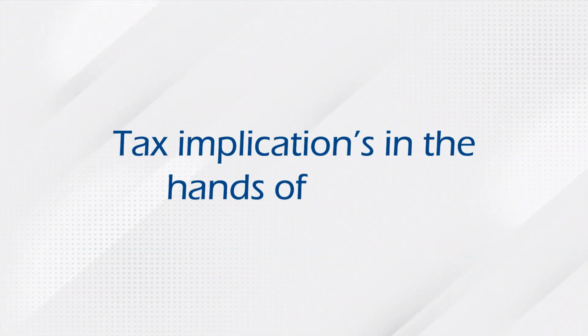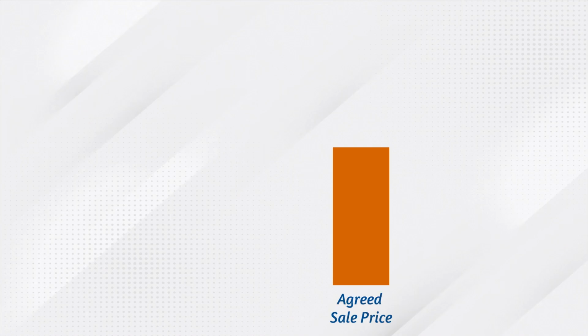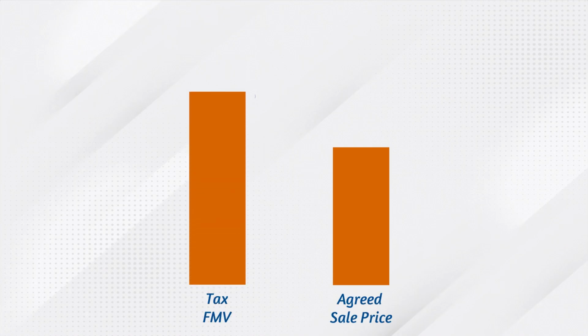Now let's discuss the tax implications in the hands of the buyer. In case of the buyer, for purchase of unquoted shares, Section 56(2)(x) of the Income Tax Act comes into play. When he purchases the shares at a consideration which is below the tax FMV, and the difference between the actual sales consideration and the tax FMV is more than 50,000, such difference between tax FMV and the actual sales consideration shall be taxable as income from other sources in the hands of the buyer.